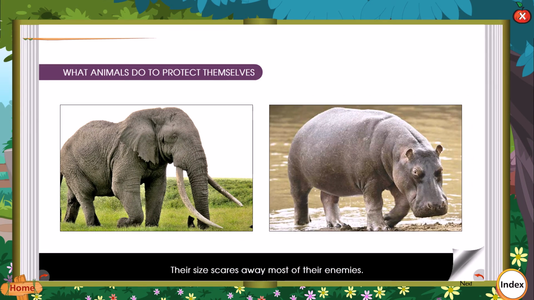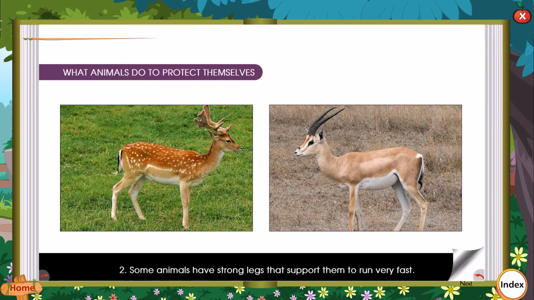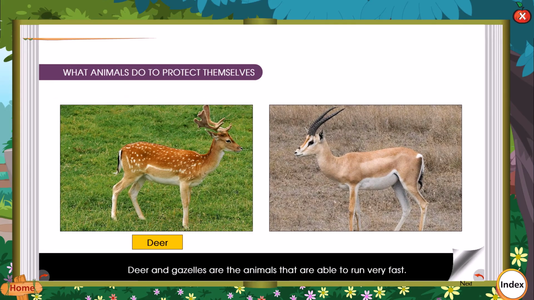Their size scares away most of their enemies. 2. Some animals have strong legs that support them to run very fast. So, these animals can run away from danger. Deer and gazelles are animals that are able to run very fast.